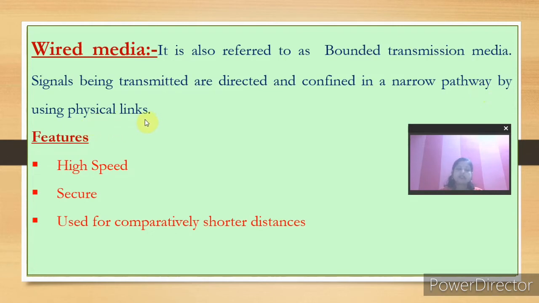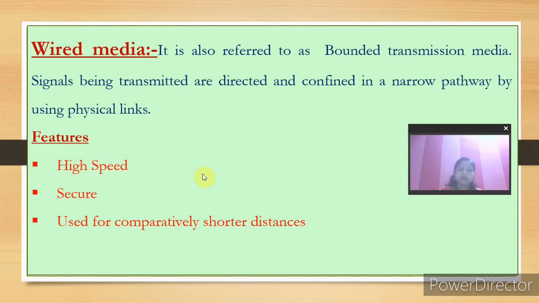Just as with this data cable, a physical link will be there, and it is high speed, secure, and used for comparatively shorter distances. We use these cables for transferring data from your mobile to your laptop or computer, or from your computer to other devices. It is secure, with no chance of loss of data or data being hacked, and it is high speed.